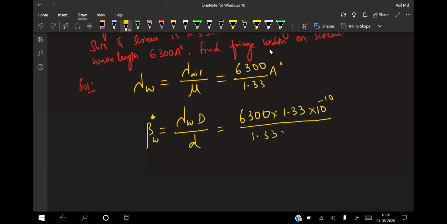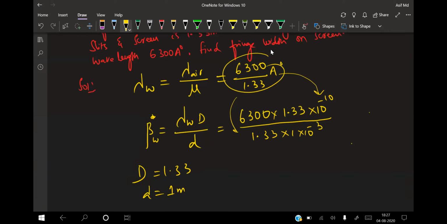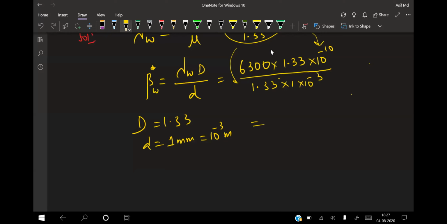Am I correct? Okay, fine. So this is the refractive index. I have substituted the value of lambda in water, and 1 angstrom equals 10 to the power of minus 10 meters. Then capital D is given in the problem as 1.33, and small d is 1 mm, which is 10 to the power of minus 3 meters. If I simplify this totally, you will get the answer.